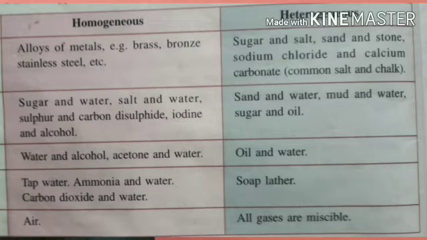Second example is solid plus liquid. And third example is liquid plus liquid. And the next example is the liquid plus gas. And the last example is gas plus gas. So students, these are the table for the homogeneous and heterogeneous mixture. So depending upon the state, that table is there.